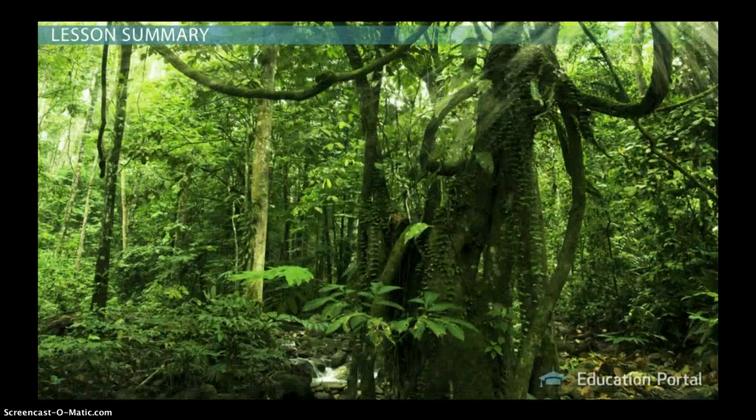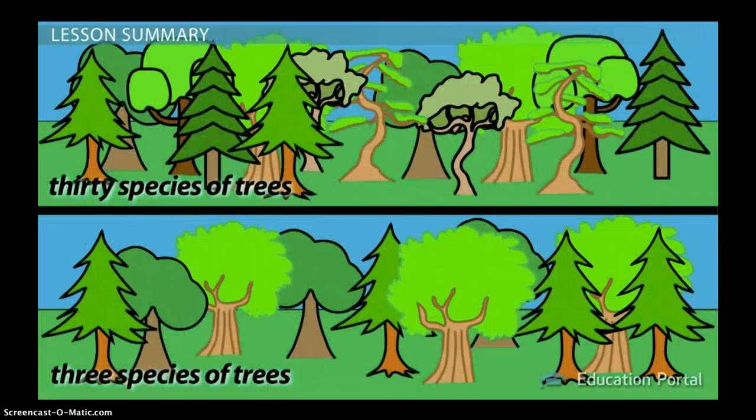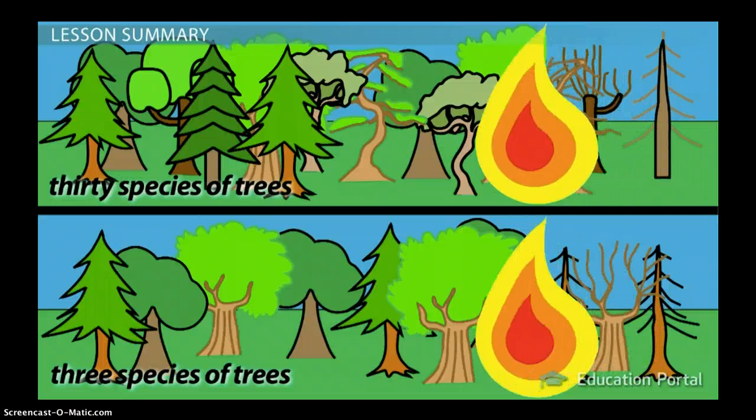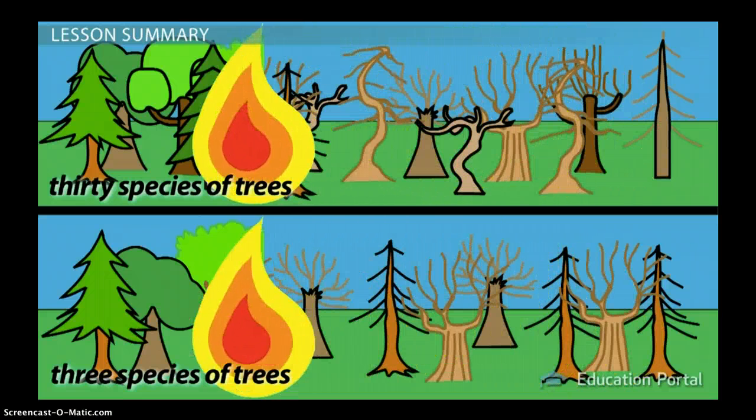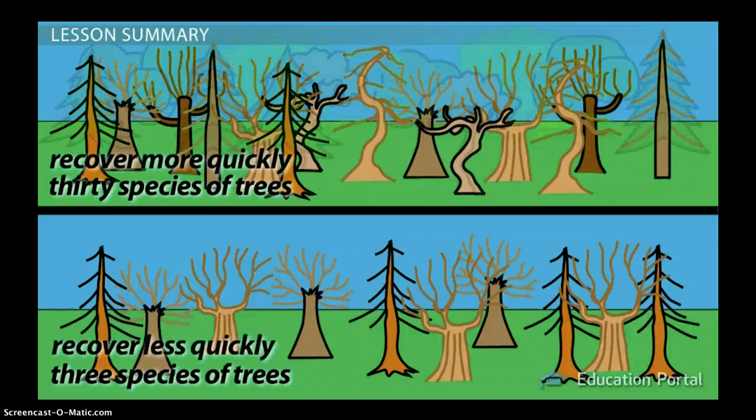Overall, biodiversity is very important because it helps maintain ecosystem stability, which is the ability of an ecosystem to maintain a steady state even after a stress or disturbance has occurred. With higher levels of biodiversity, ecosystems are more likely to recover after a disturbance because their increased complexity gives them more opportunities and methods for recovering.